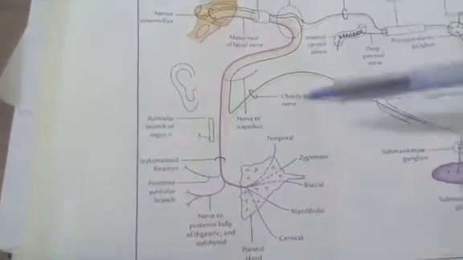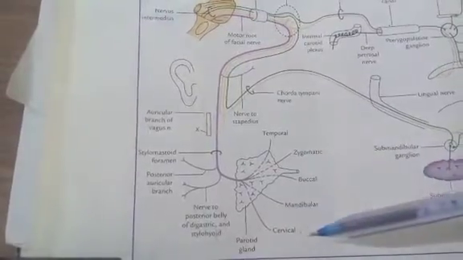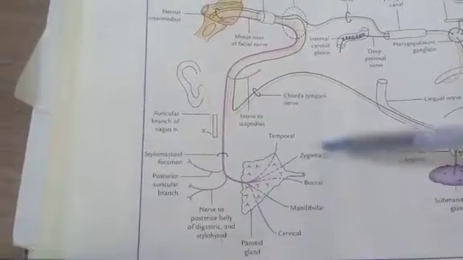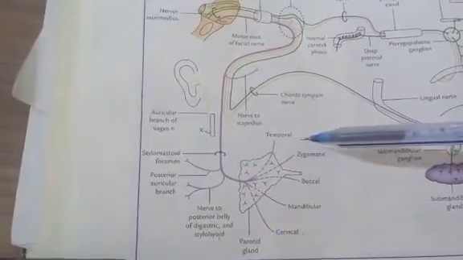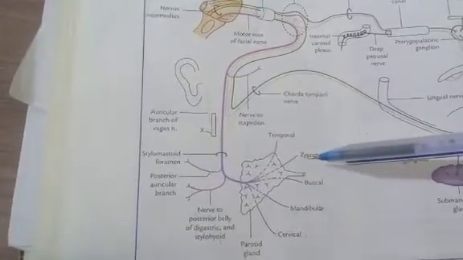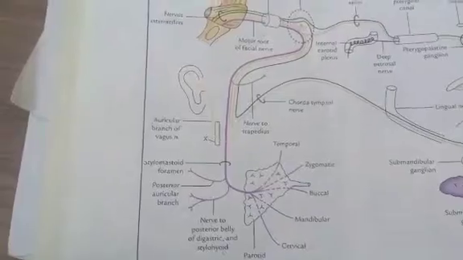Terminal branches are five: temporal, zygomatic, buccal, mandibular, and cervical, which supply the muscles of facial expression, which we have already discussed. And the communicating branches are given to the adjacent cranial and spinal nerves.